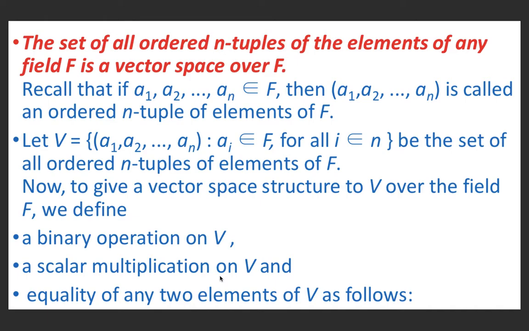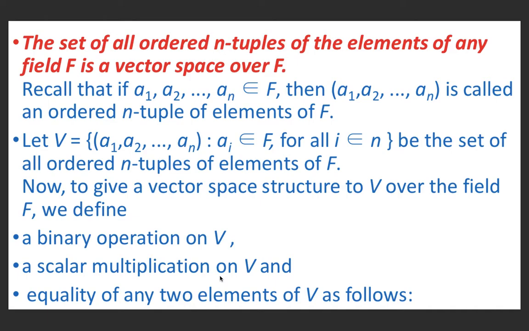A vector space consists of a set V, a field F and two binary operations, vector addition and scalar multiplication, such that for all a, b belonging to F and v, w belonging to V, some axioms are satisfied. Number 1, V is an abelian additive group. Number 2, V is closed under scalar multiplication, meaning a belonging to F and v belonging to V implies av belongs to V. Number 3, laws of scalar multiplication are satisfied.